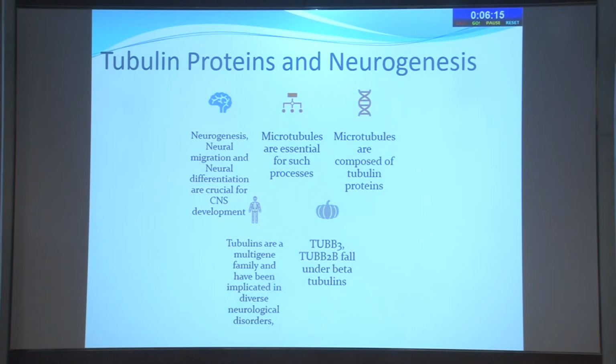Now tubulins, these are proteins which are very important for neurogenesis, neural migration, neural differentiation, and crucial for CNS development. These are basically microtubules, which are composed of the tubulin proteins. And TUBB3, TUBB2B fall in this beta tubulin category, and as I said, these are very important. If there is a problem with these, then the CNS development is going to be affected. So a lot of problems will arise in the CNS, systemic, and at the level of extraocular muscles.